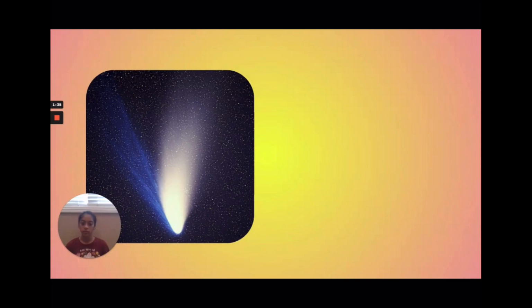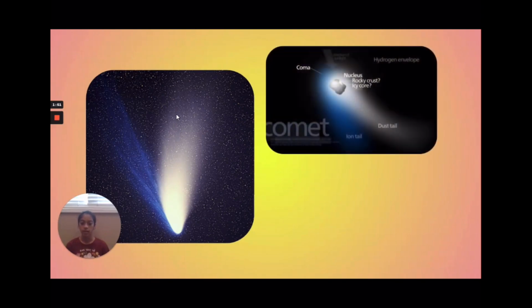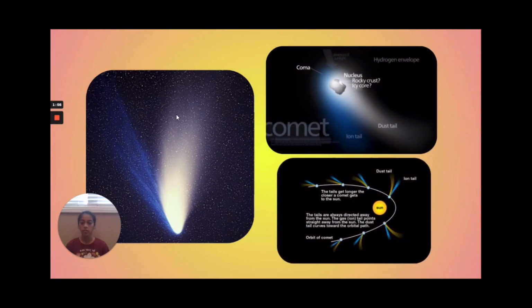The frozen nucleus melts and creates its own atmosphere called a coma. The more gas there is, the bigger the coma gets. The pressure from the sunlight and solar wind can blow the coma dust and gas away from the sun, sometimes in a long, bright tail. Comets have two tails, a dust tail and ion or gas tail. Comets are important because they provide clues as to how the solar system was formed, and there are billions of comets in the solar system.